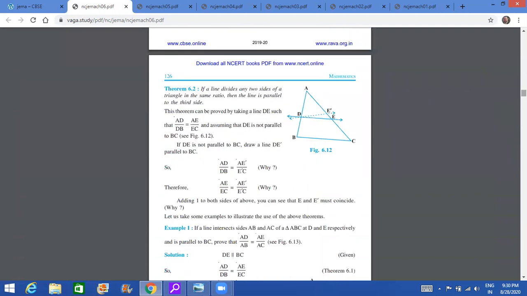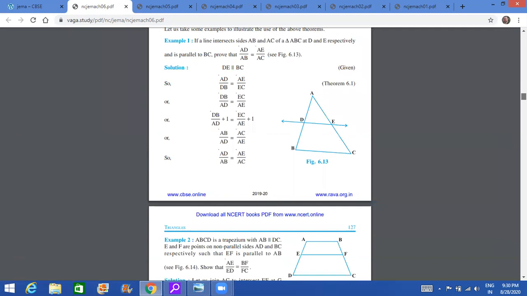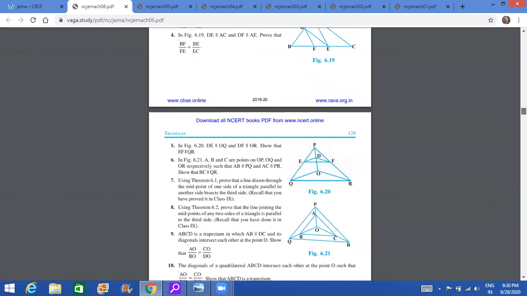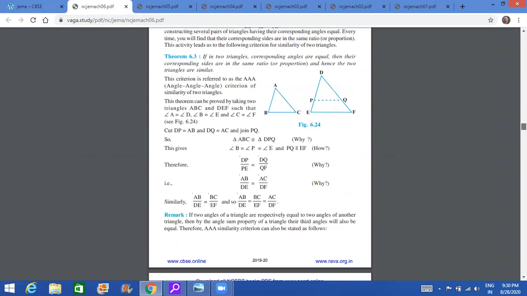And the converse of the basic proportionality theorem is just for understanding. You need not do this. The proof is not required. So all these exercises are there. Okay. And then we move further.